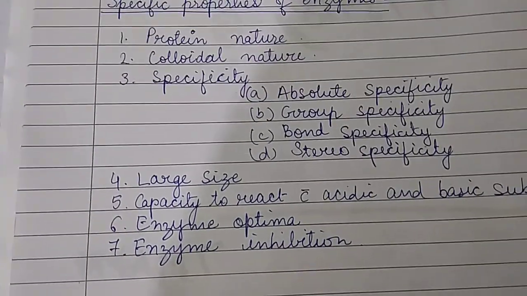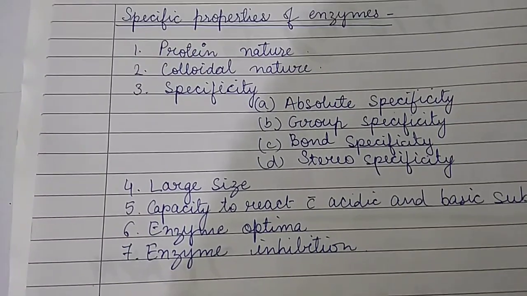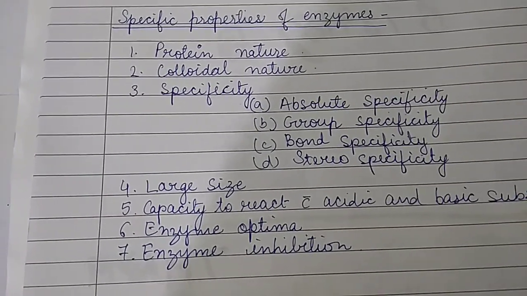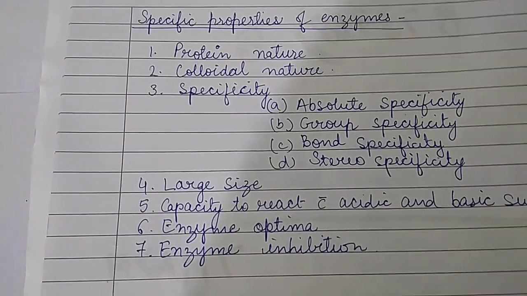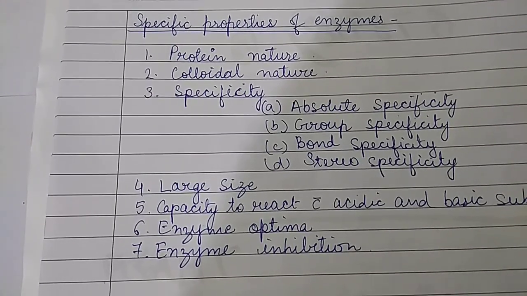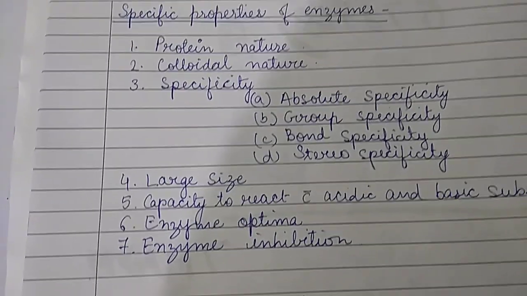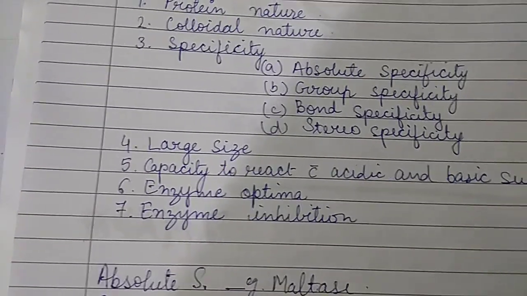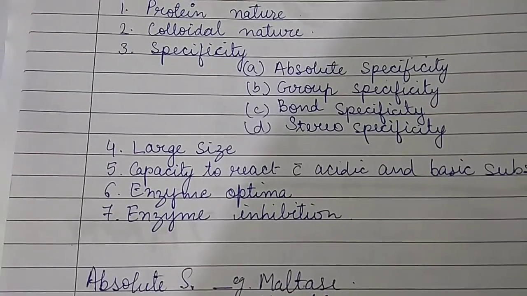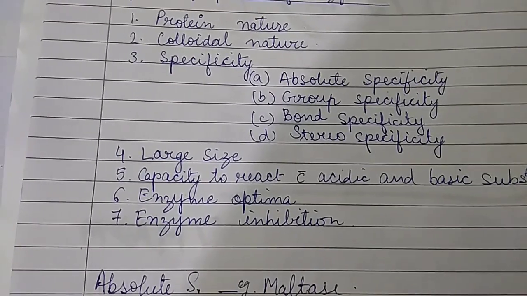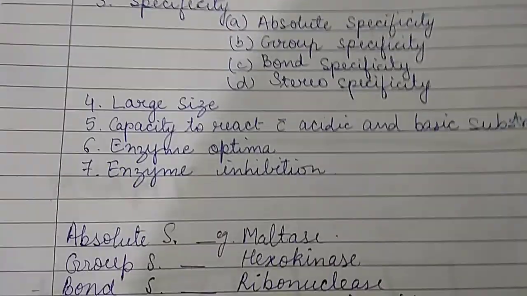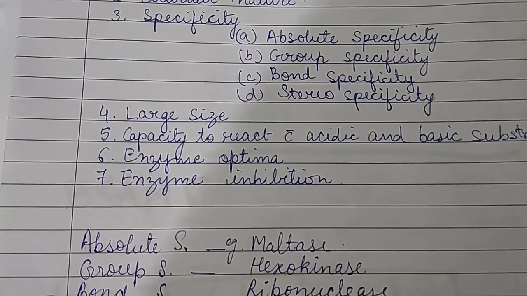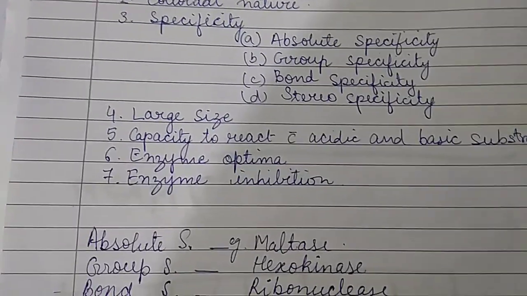In absolute specificity, the enzyme catalyzes only one type of reaction. The enzyme acts upon only one specific substrate. For example, maltase. And in group specificity, the enzyme is specific to a bond and the groups surrounding the bond. Example is hexokinase. The hexokinase enzyme acts on different types of hexose sugar.